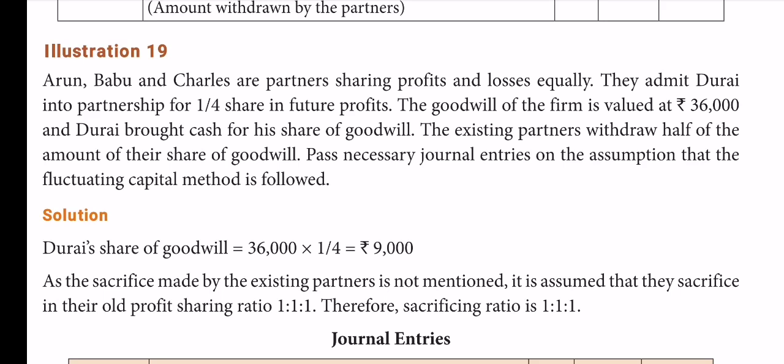Arun, Babu, Charles are partners sharing profit and losses equally. They admit Durai into partnership for 1/4 share in future profits. The goodwill of the firm is valued at 36,000 and Durai brought cash for his share of goodwill.